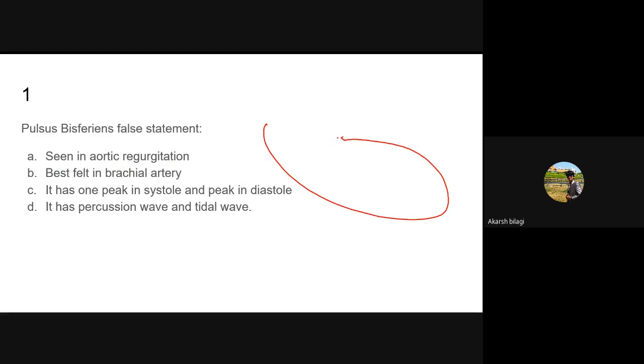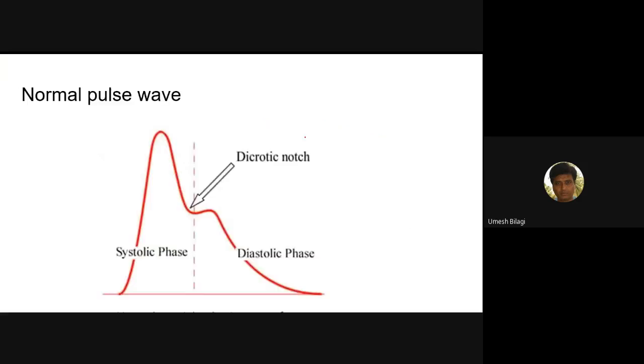Aortic stenosis combined with regurgitation. Yes, it is seen in that. What is the mechanism? Can you explain? Before going to that, we'll discuss something about the normal pulse. You need to know that. The normal pulse has a systolic phase and a diastolic phase.